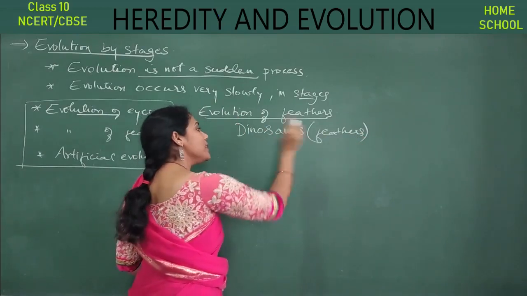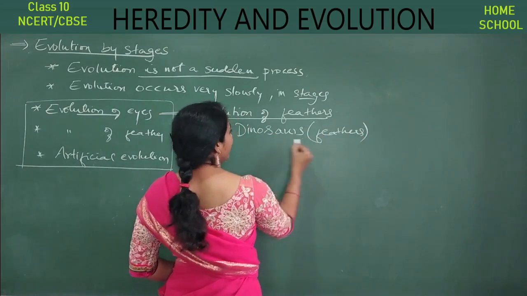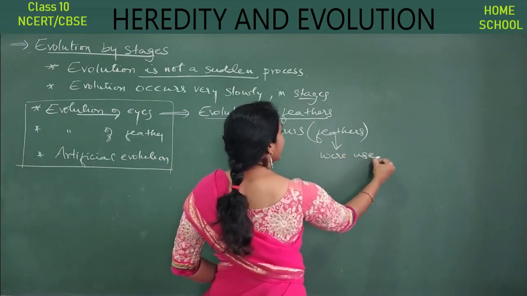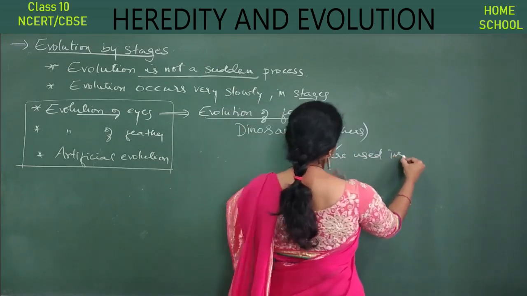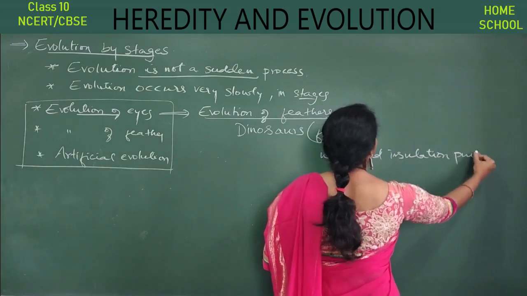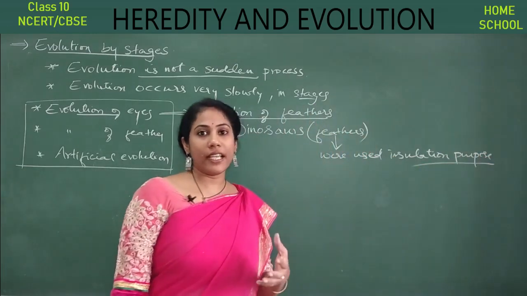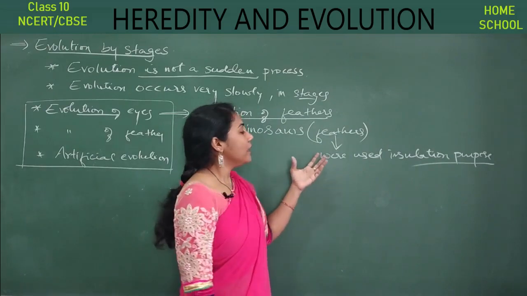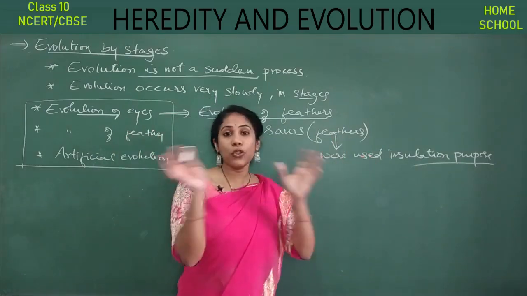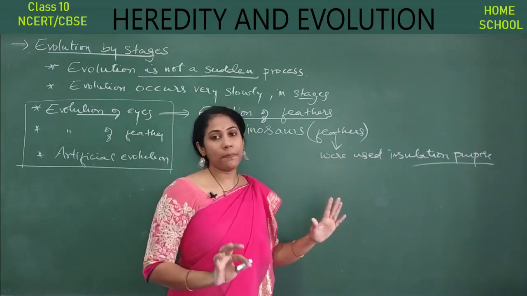They did not use the feathers for flying. These feathers were used for insulation purpose. Insulation purpose in the sense that during colder times, during winter, if the organism is feeling too much cold, it uses the feathers to cover its body. Okay, so that is what we call insulation purpose.